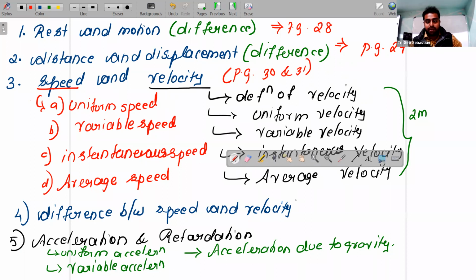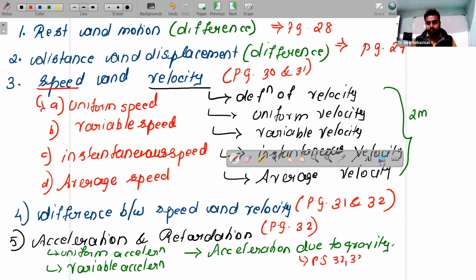Now the difference between speed and velocity is available on page number 31 and page number 32. Some topics on 31 are also available, that you should also read. Then study page number 32 because concept type questions they can ask. And acceleration and retardation are available on page number 32. All those terms are available on pages 32 and 33. So this will help you to study all the concepts properly.